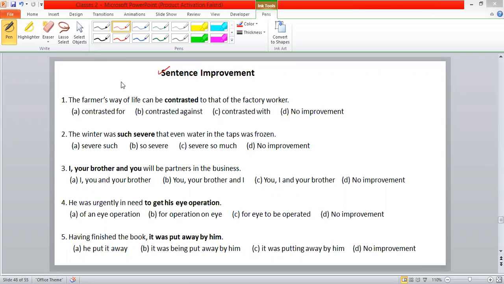So today also we are going to start sentence improvement. The first one is, the farmer's way of life can be contrasted to that of the factory worker. Contrasted for, contrasted against, contrasted with, no improvement. Go with the elimination process. Then you can eliminate any two or three. Then you'll find the answer.